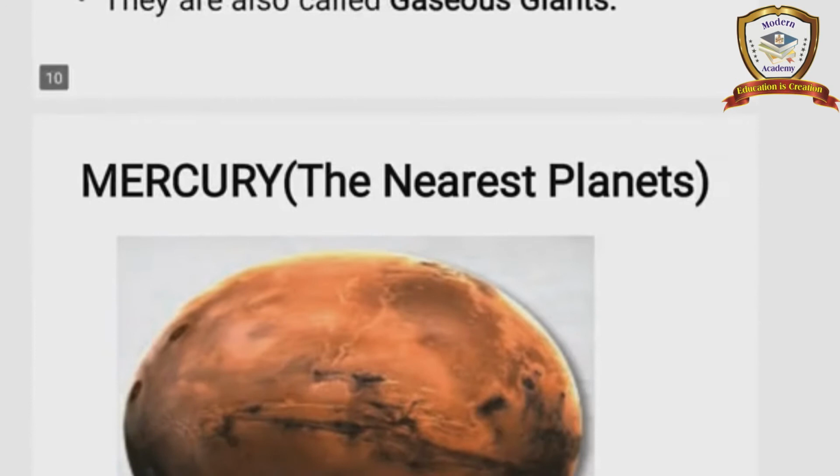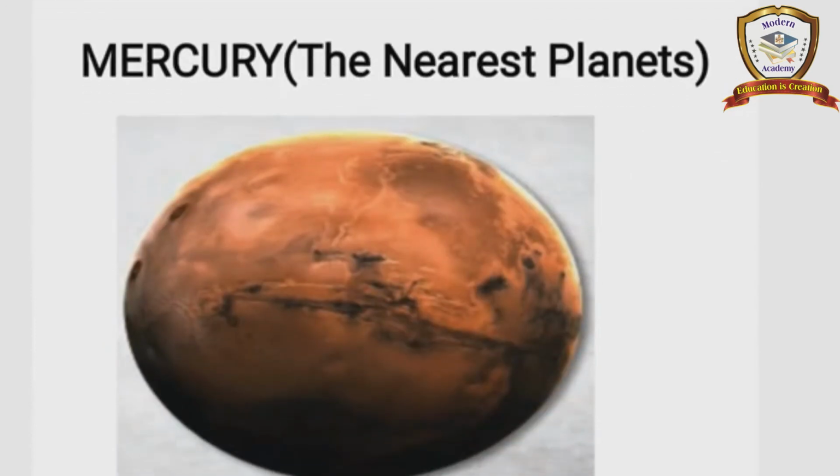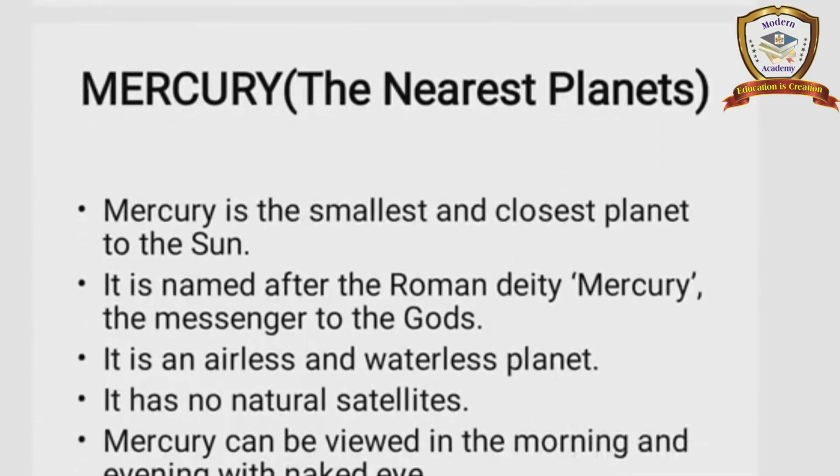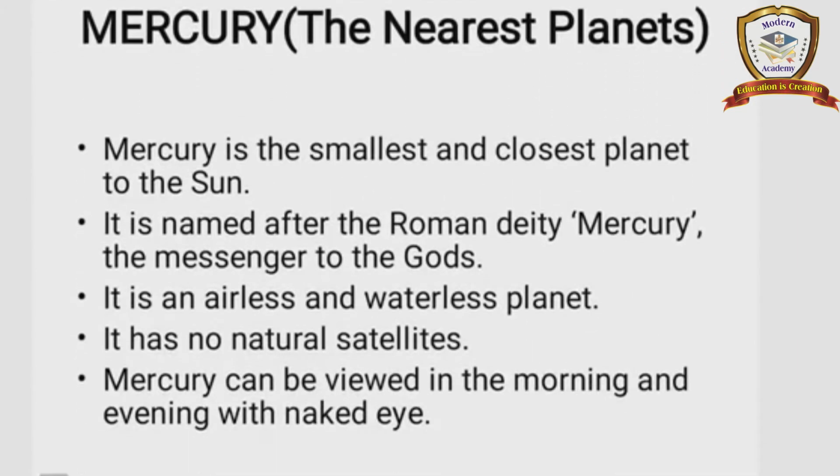Next one, Mercury. It is the first planet in the solar system. Mercury is the nearest planet, the smallest and closest planet to the sun. Its name comes from the Roman deity Mercury, the messenger of gods. It is an airless and waterless planet. It has no natural satellites. Mercury can be viewed in the morning and evening with naked eyes.